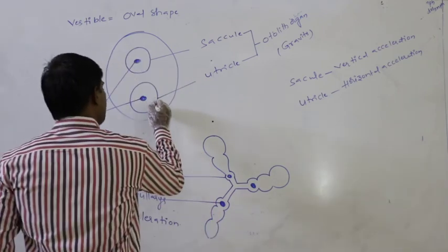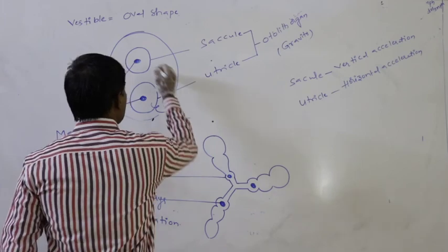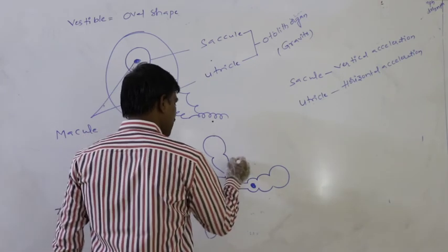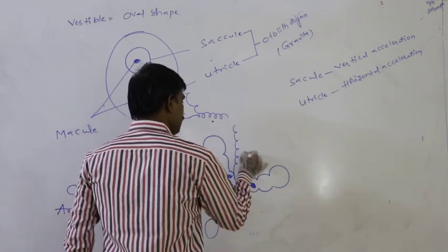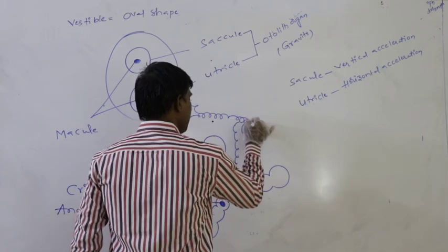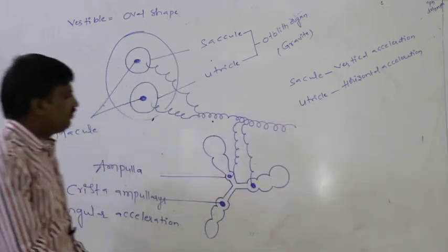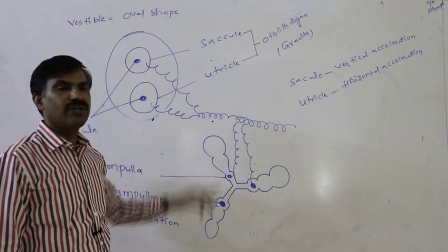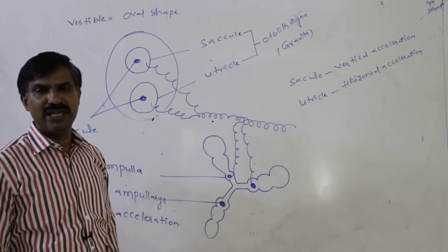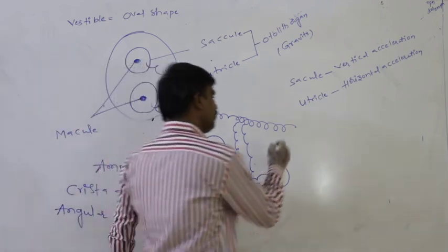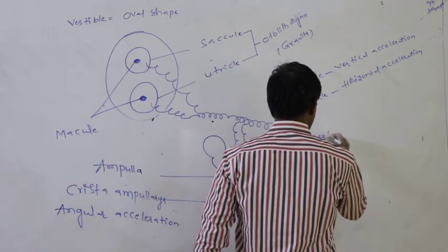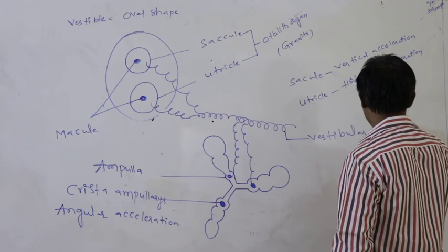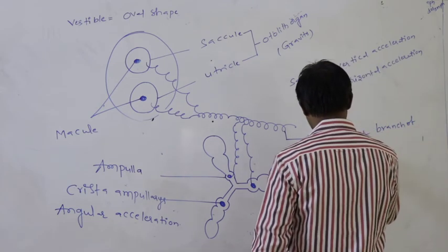Again, from the saccule, from the utricle, from the semicircular canals, whatever nerve fibers arise aggregate and form the vestibular branch of the eighth cranial nerve.